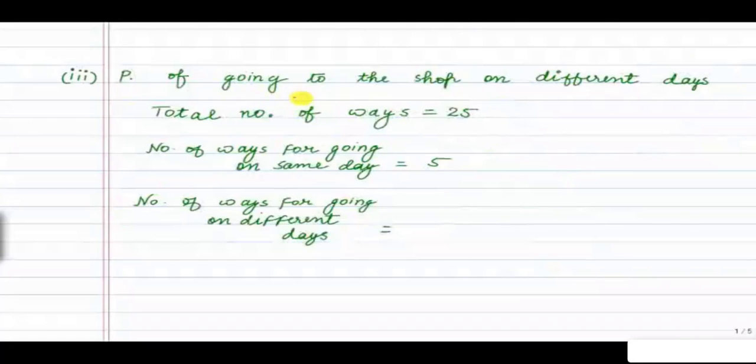So our third part is we have to find the probability of going to the shop on different days. So total number of ways in which both can go to the shop is 25. We have calculated. And number of ways for going on same day, in the first part of the question, we have calculated that both can go to the shop on the same day in 5 ways. So number of ways for going on different days will be 25 is total and 5 is for the same day. So number of ways they will go to the shop on different days is 25 minus 5. That will be equal to 20.